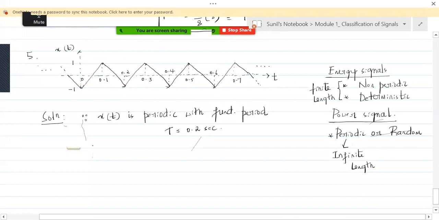Therefore, we can say x of t is a power signal.